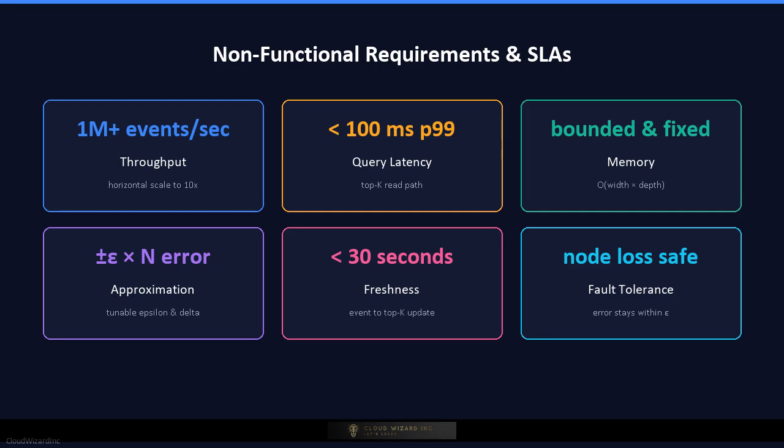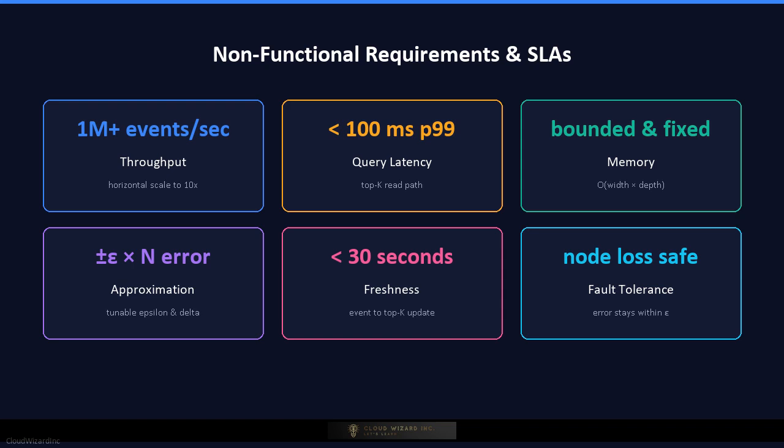Now the non-functional requirements. The system must handle ingestion throughput of at least 1 million events per second per data center, with horizontal scalability to handle 10 times that during peak traffic such as a major live event. Query latency must be under 100 milliseconds at the 99th percentile for the top K read path. Memory usage must be bounded and predictable. The system cannot grow unboundedly as new unique items appear. Approximate answers are acceptable, meaning the system can return results that are correct within a small configurable error bound epsilon, such as plus or minus 1% of total event count.